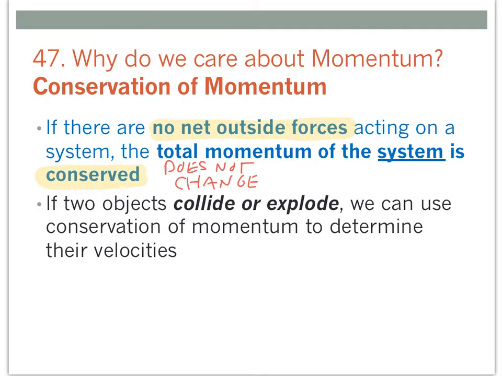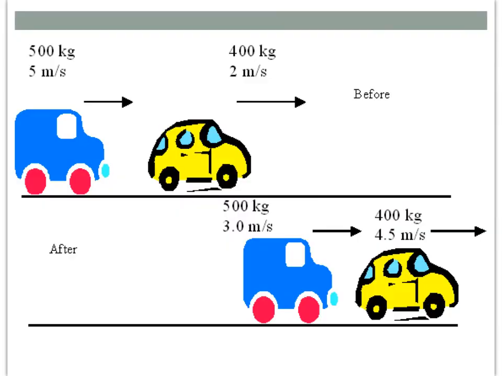And this is really useful when we look at systems where the objects are colliding together or exploding apart, when the objects start together and move apart from each other. This idea of conservation of momentum is going to help us to analyze those systems. So let's take a look at a quick example of this in action.